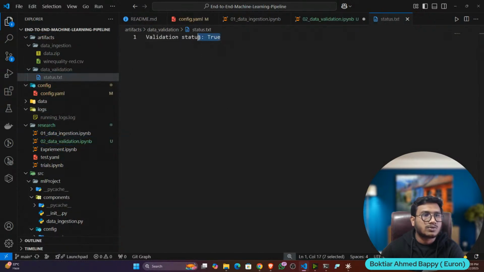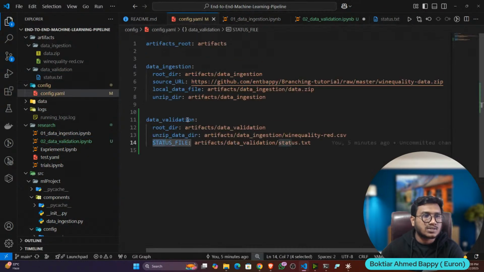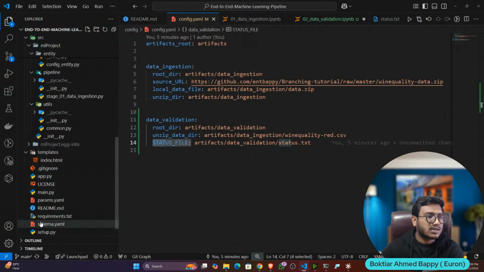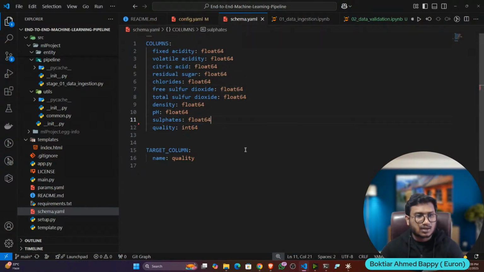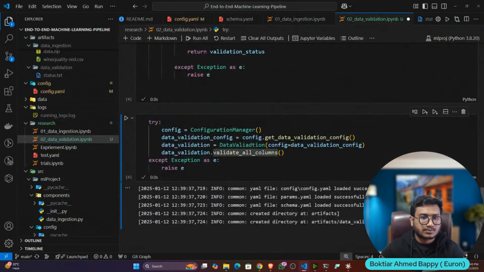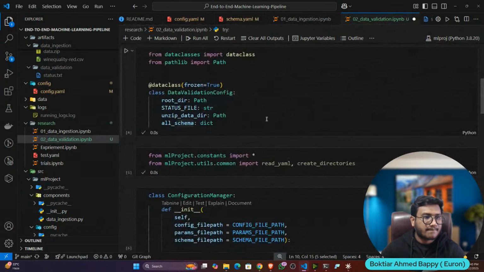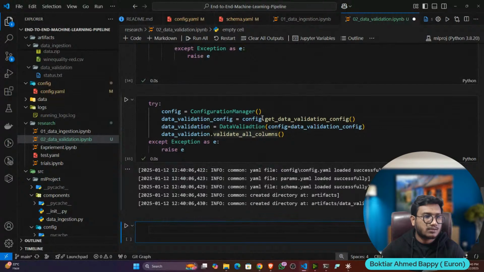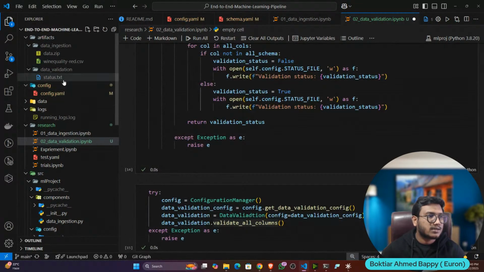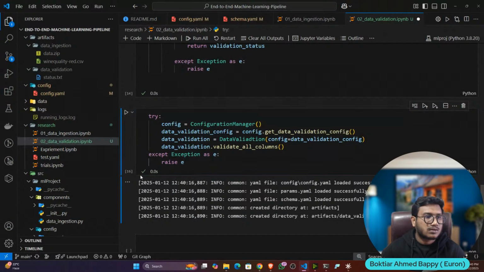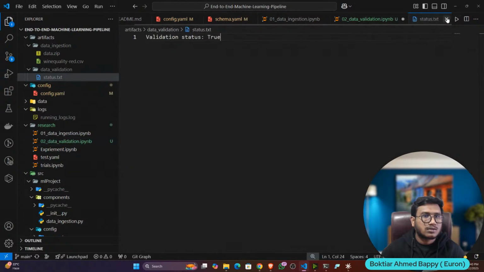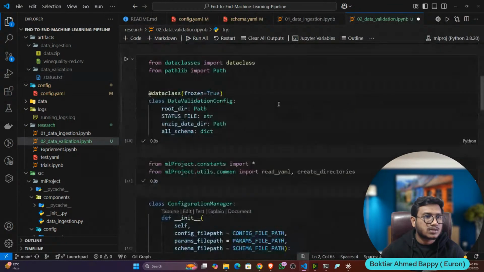Now if I open it up, see it's true. But let's say by some mistake one schema column is not present. So I will open the schema. Let's say this alcohol is missing. Now if I execute again, let me open up the status. Okay, maybe some mistakes are there.